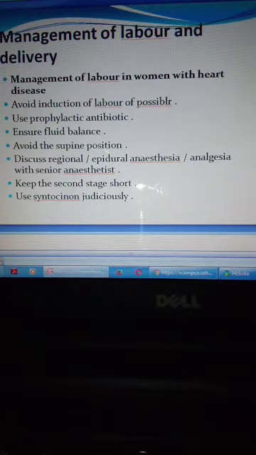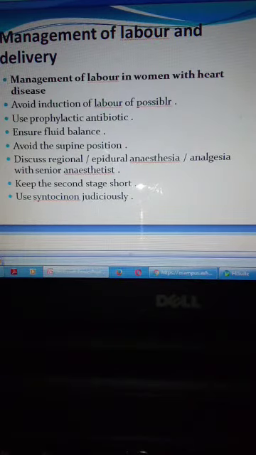How? By decreasing the load on the heart. Use oxytocin, or what is called Syntocinon, only if indicated. Methergine, which is used in the management of the third stage of labor, is contraindicated because it leads to vasoconstriction and increases blood pressure and the heart load, and may precipitate heart failure. Everyone should know that methergine, or ergometrine, is contraindicated in patients with heart disease.